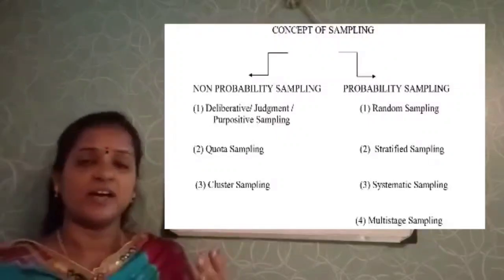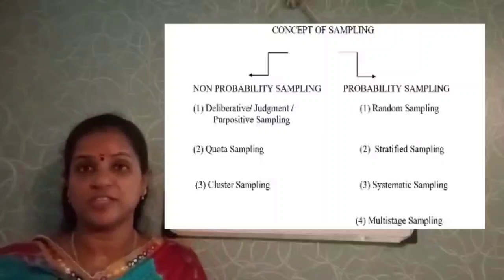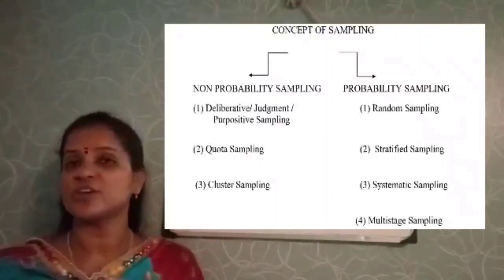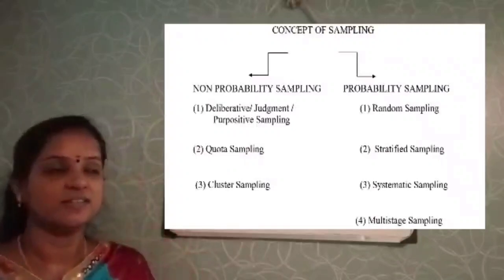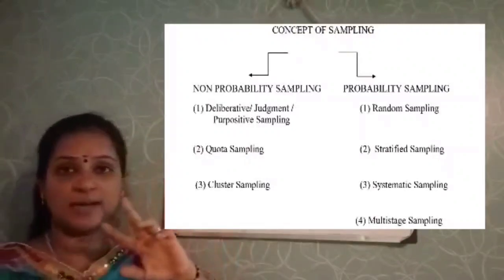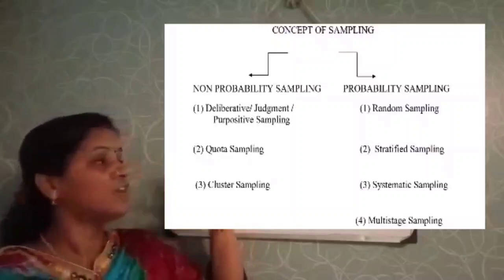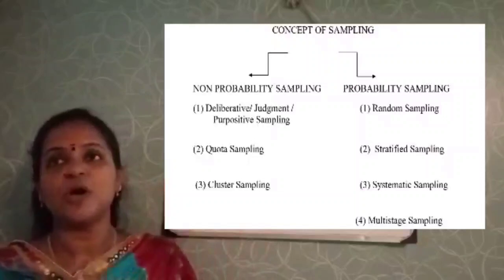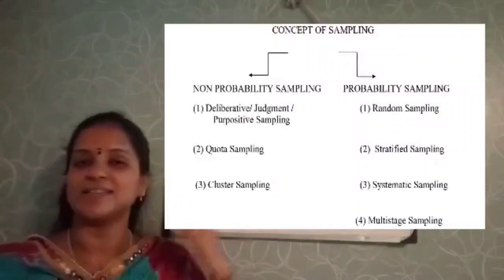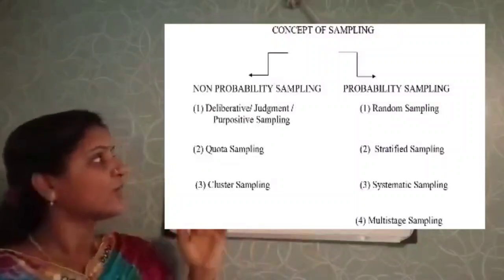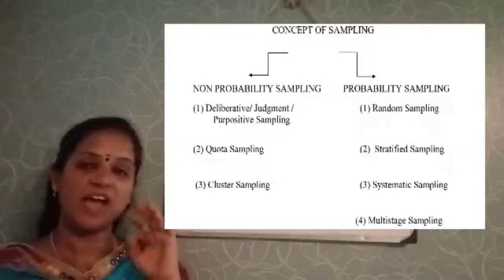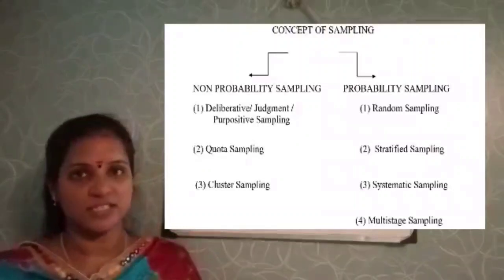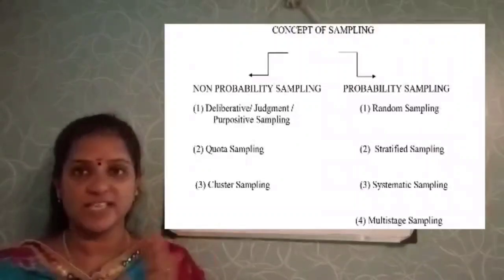And for the result on the population to be more accurate, that depends on the choice of the sample. So here we have types of sampling. Sampling is classified into two: one is non-probability sampling and another one is probability sampling. Under non-probability sampling we have three: deliberative, quota sampling and cluster sampling. We discuss one by one with an example.